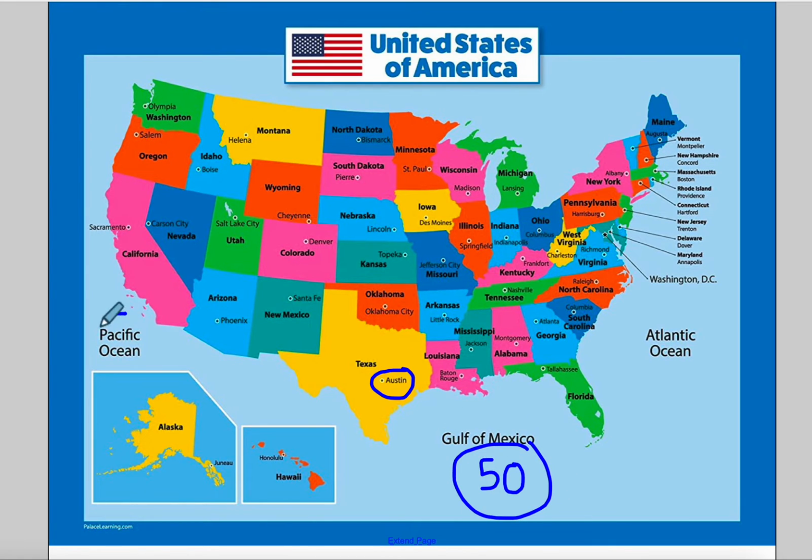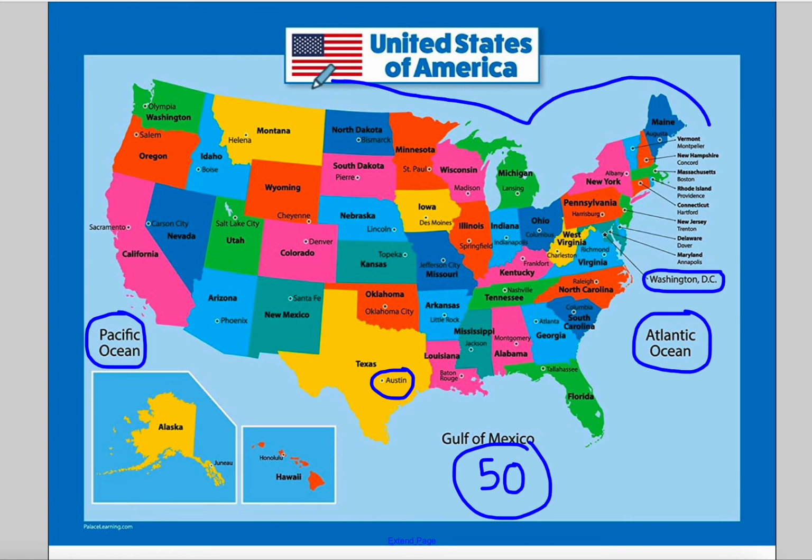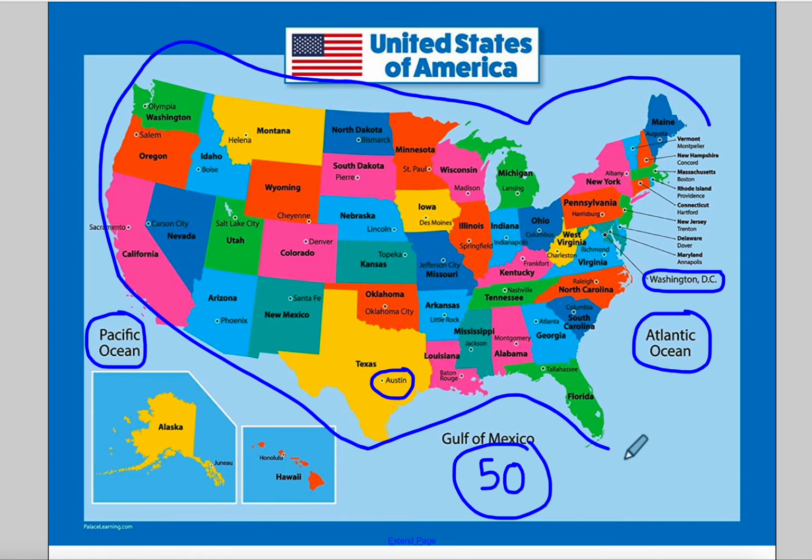And notice how we can also see oceans on the map. And remember, here's a star. That is the nation's capital. The nation, meaning the whole United States, has one capital, Washington, D.C. Don't confuse it with Washington State.